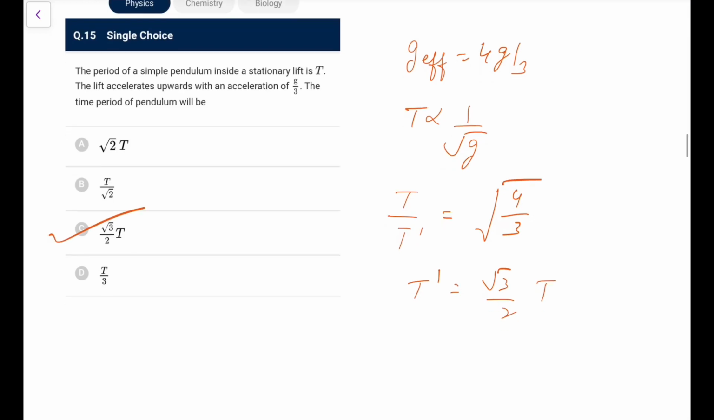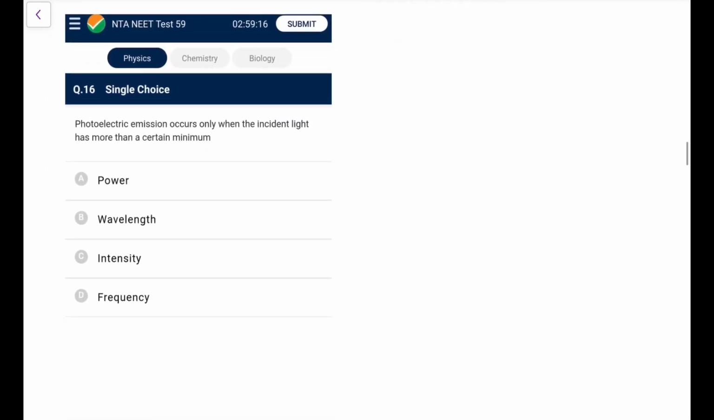So again, this is a standard straightforward thing that you already know. Photoelectric emission occurs only when the incident light has a certain minimum. We talk about minimum, so minimum must be the frequency, maximum is the wavelength.